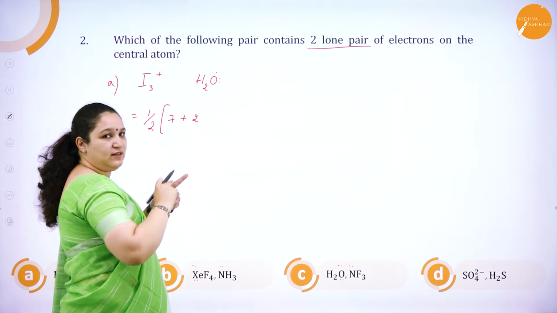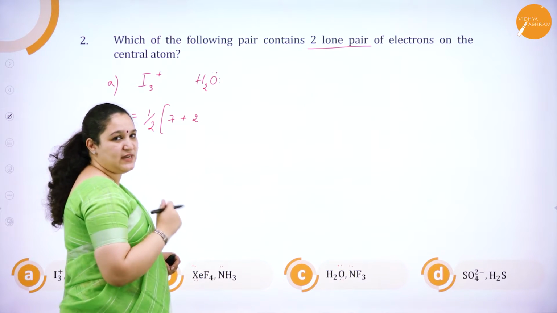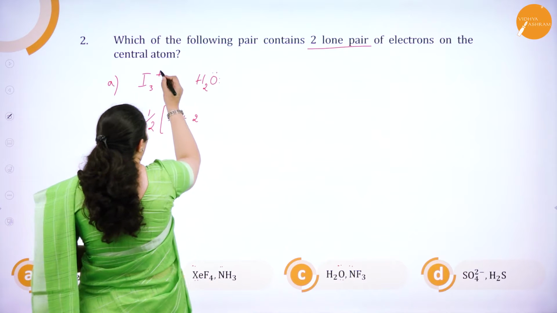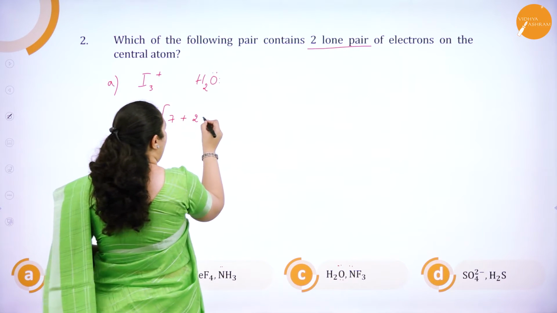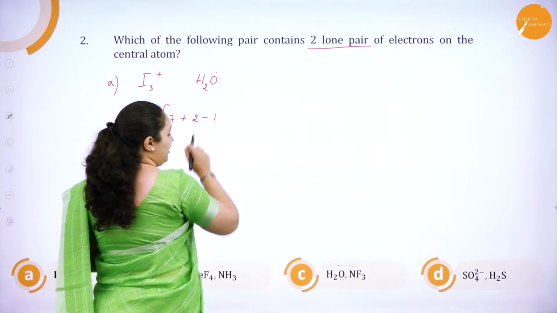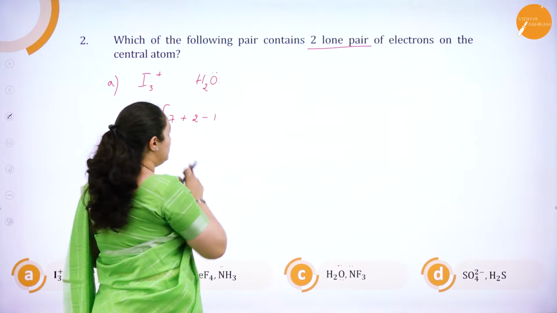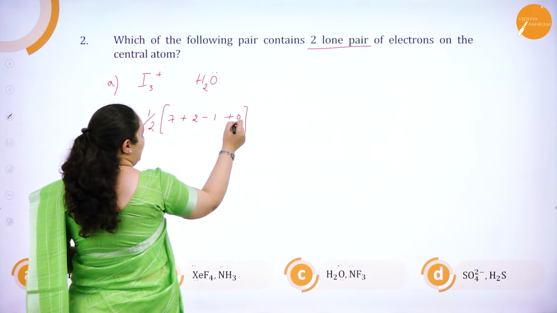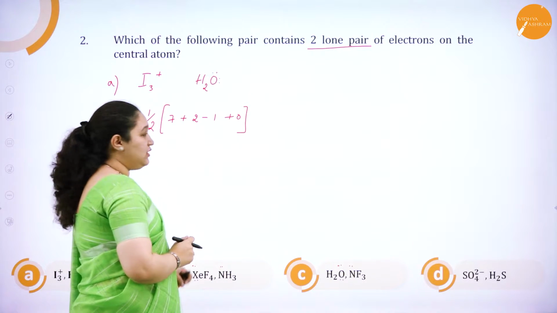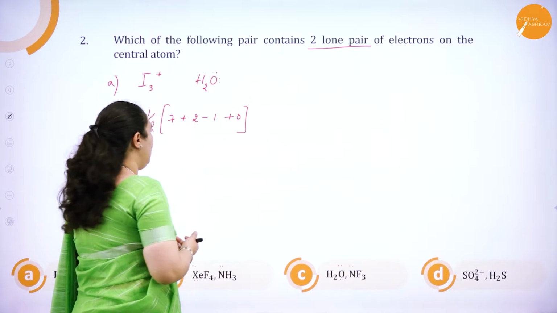If one is the central atom, the other two are monovalent atoms which are getting attached. Again, it's a cation, it has got a charge of +1, so I have to do minus the cationic charge. So the charge is 1, so minus 1 plus 0, as it is not an anion. So it is 0, charge on the anion if they are asking.